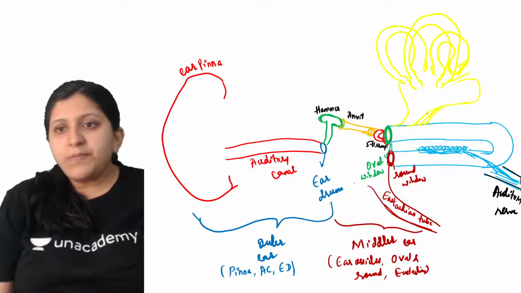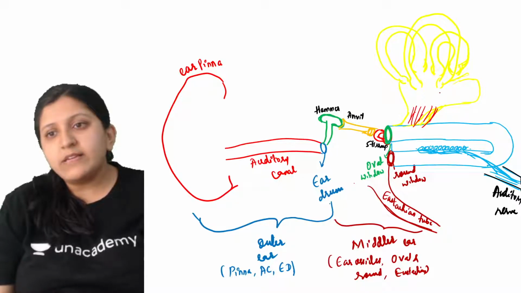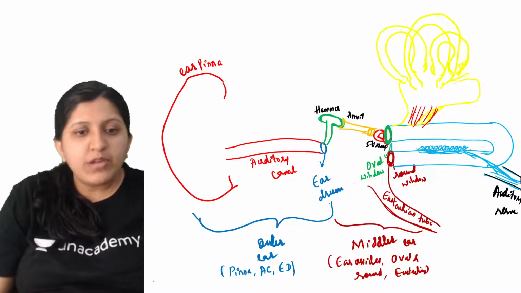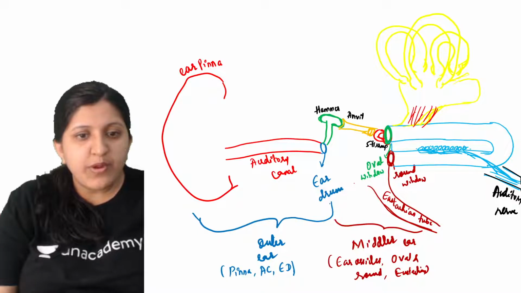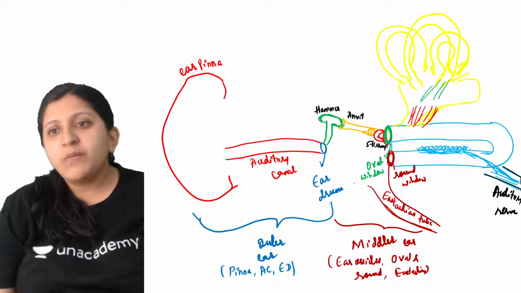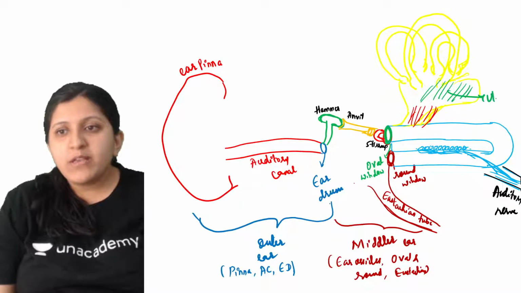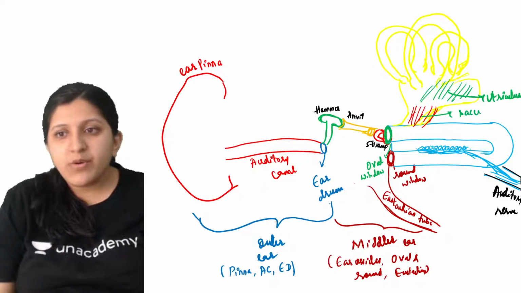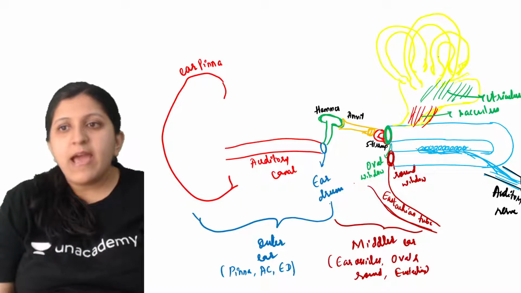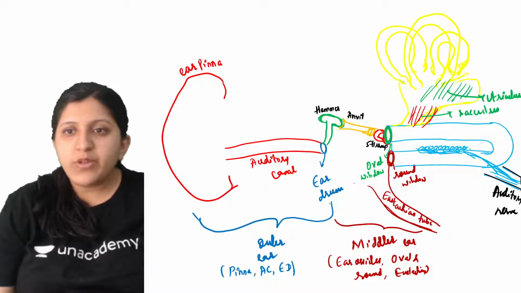So let's take this part: this one is the utriculus, I'll just label it again. And this one is the sacculus. And this is a semicircular canal, with a wider region.